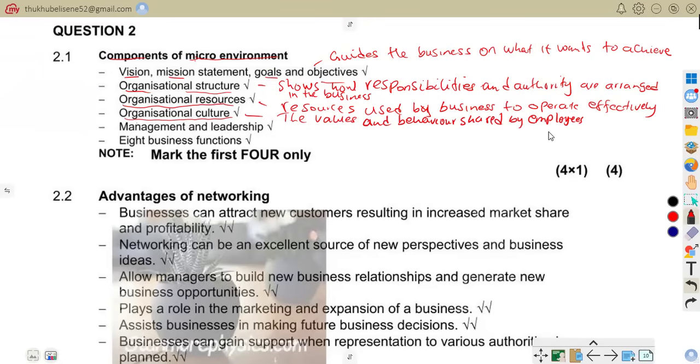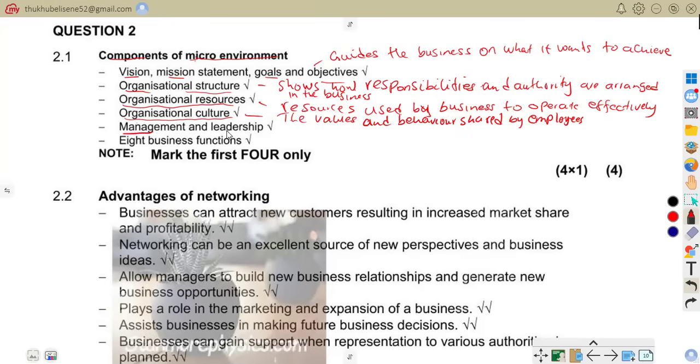For example, workers treating customers politely. That is the organizational culture. We treat our customers as kings and queens. So we are a customer-oriented organization. That is our culture. Teamwork and punctuality being encouraged is also the culture that we are talking about.